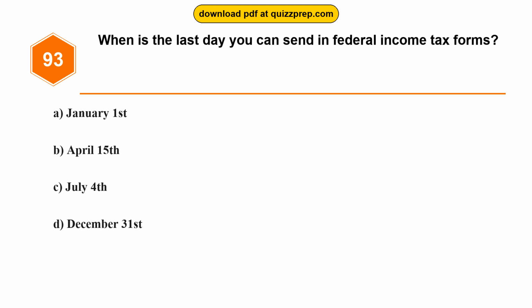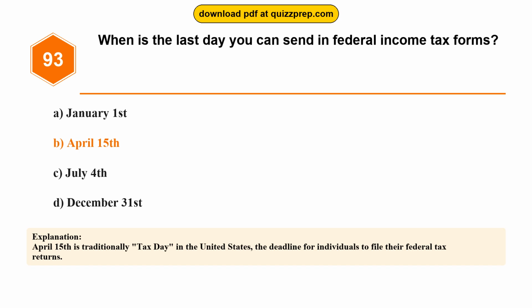Question 93. When is the last day you can send in federal income tax forms? Option A, January 1st. Option B, April 15th. Option C, July 4th. Option D, December 31st. The correct answer is option B, April 15th. April 15th is traditionally tax day in the United States, the deadline for individuals to file their federal tax returns.